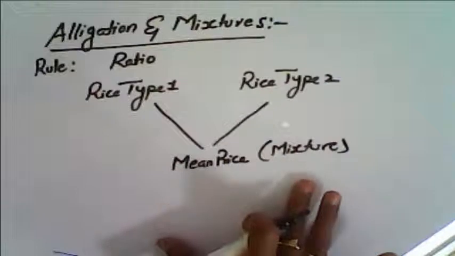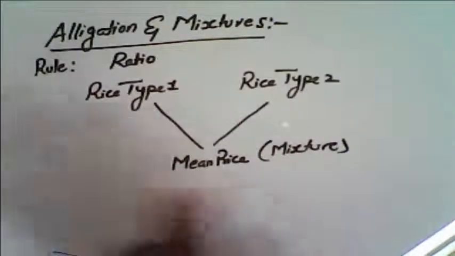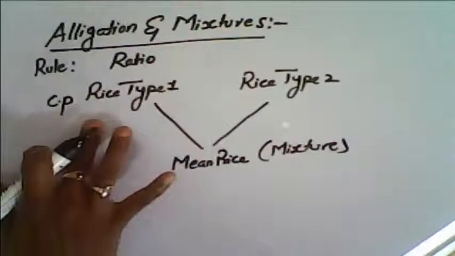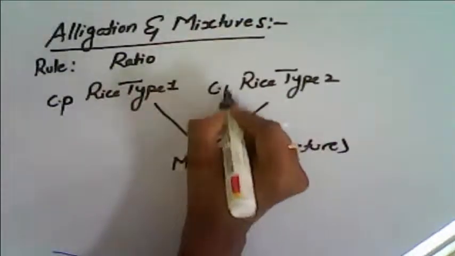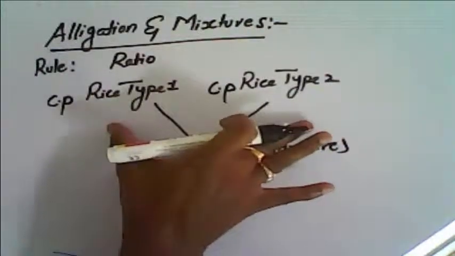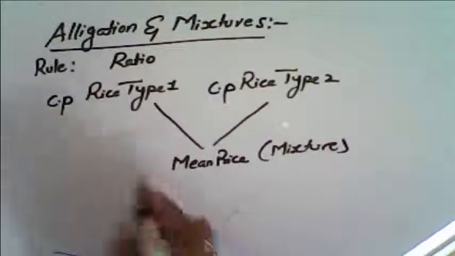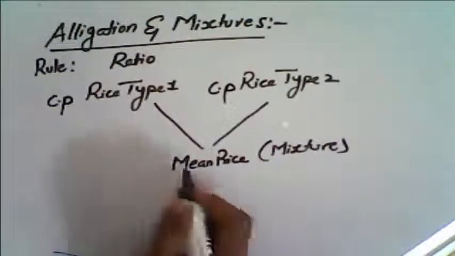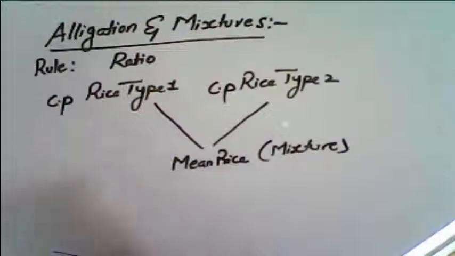When we consider only the prices, let the cost price of the first type and the cost price of the second type be different, where we are setting a mean price for the mixture. So it is the price we are setting for the mixture.